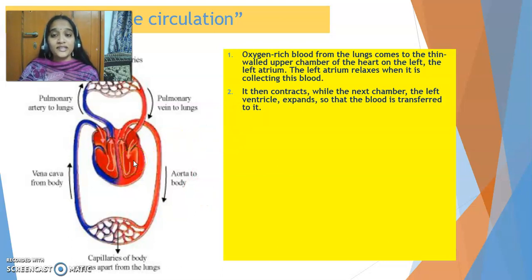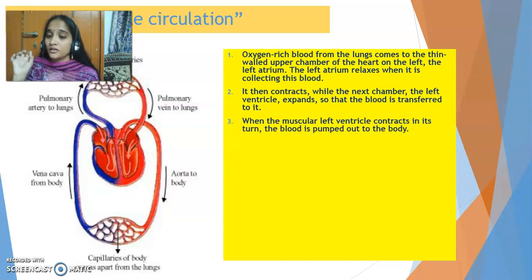Now when left ventricle is receiving blood, it obviously relaxes. Remember, when receiving blood, the muscles will relax. When they have to pump the blood, they will contract. Now the oxygenated blood is here in the left ventricle. From left ventricle, the blood goes to different parts of the body, that is each and every cell of the body, with the help of blood vessels called arteries, or aorta, which carry oxygenated blood from the left ventricle to different parts of the body.